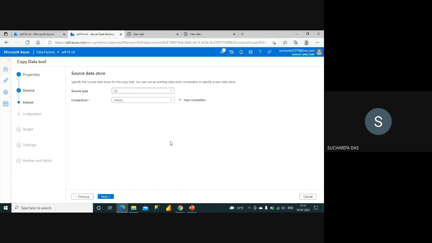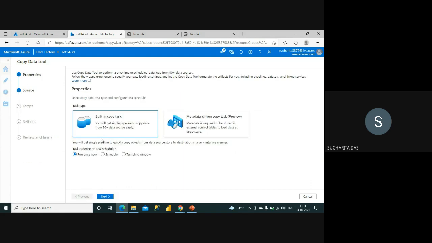Here also internally some pipeline will be created, but you don't have to write any code or any pipeline explicitly, or any activity, nothing you have to do. It's like only some kind of form fill up you do for any system. So it's purely a graphical representation. It will ask you for some details, you can just mention and your work will be done. So this is the first type of activity you can do in the Azure Data Factory.